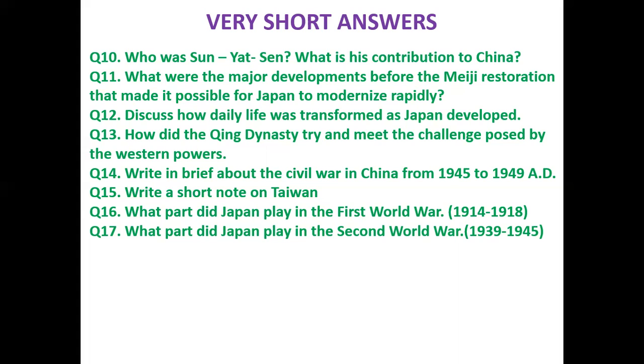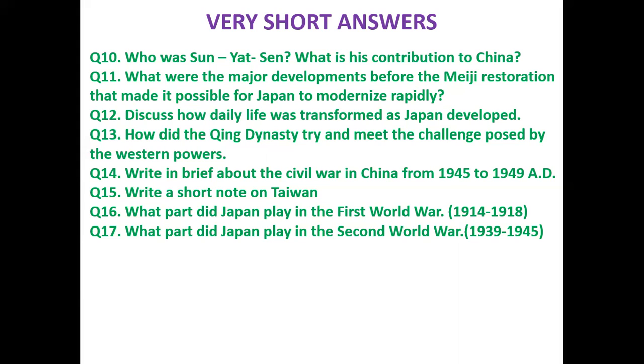13th question. How did the Qing dynasty try and meet the challenges posed by the Western powers? The Qing dynasty had to meet the threats and challenges posed by the European powers. The Qing rulers had to make various efforts to meet these challenges. They made improvements in their administrative system so that they might stand the test of modern administrative system. The Qing rulers made many improvements in their army and equipped it with modern weapons so that they could face the European powers.